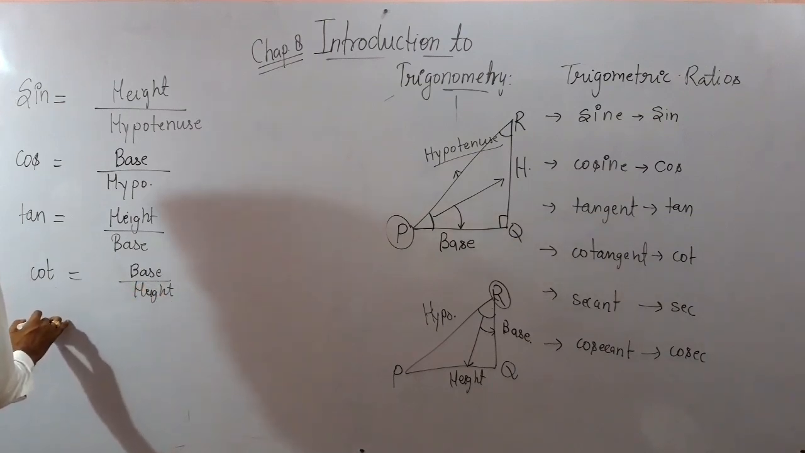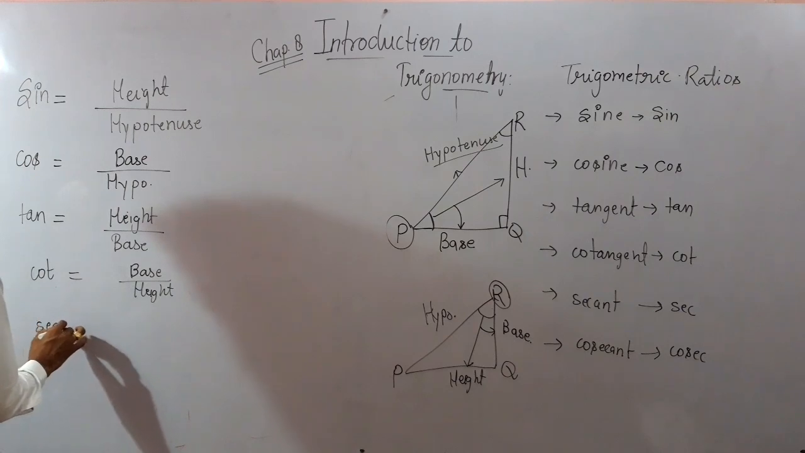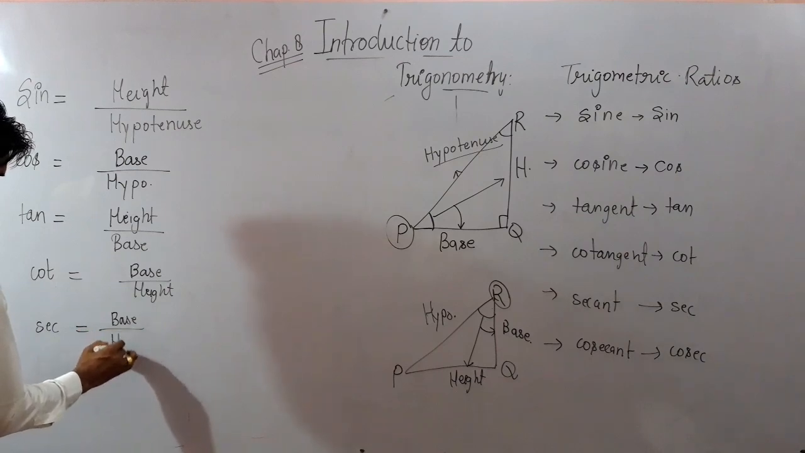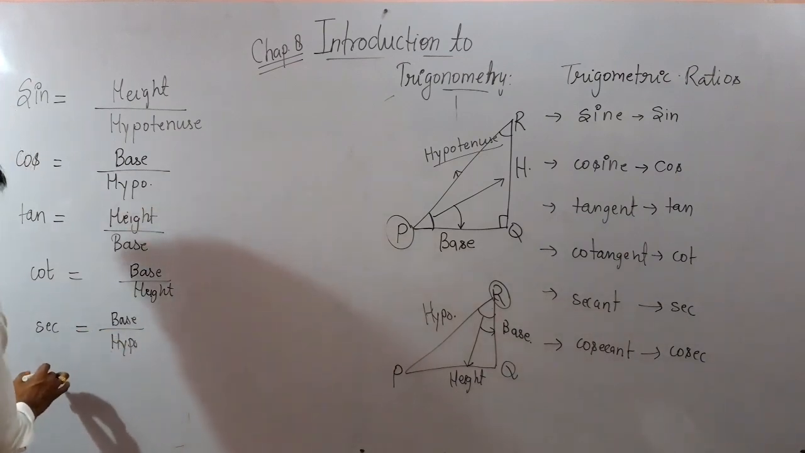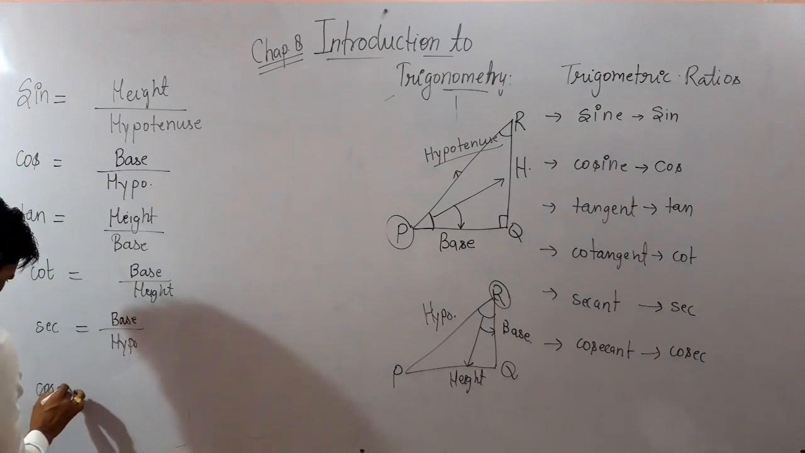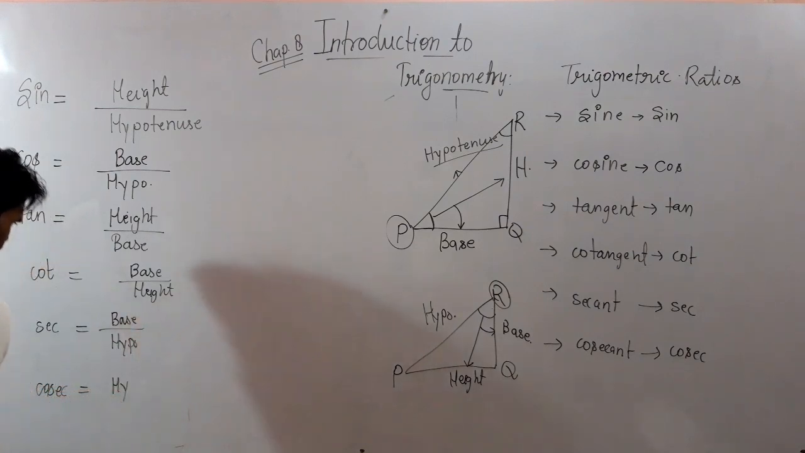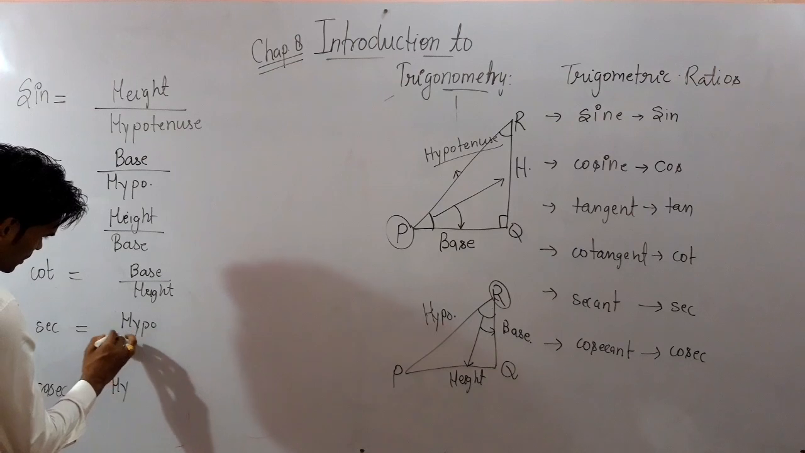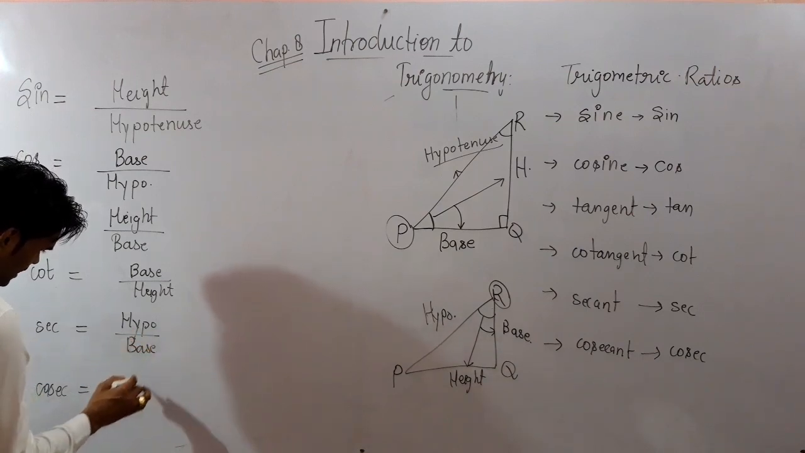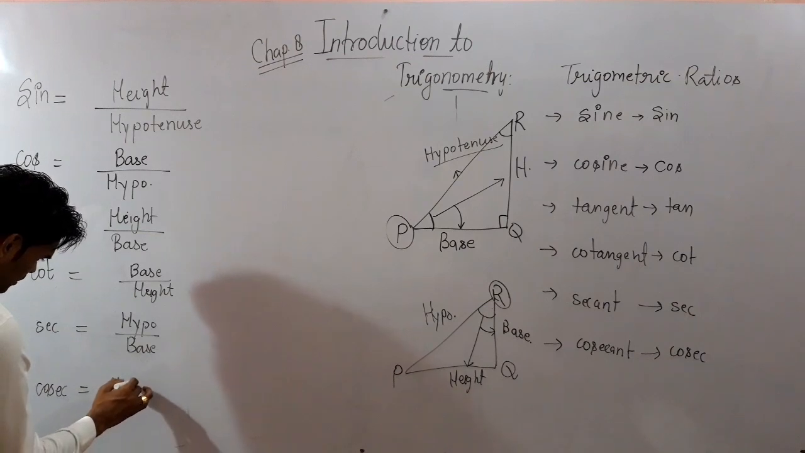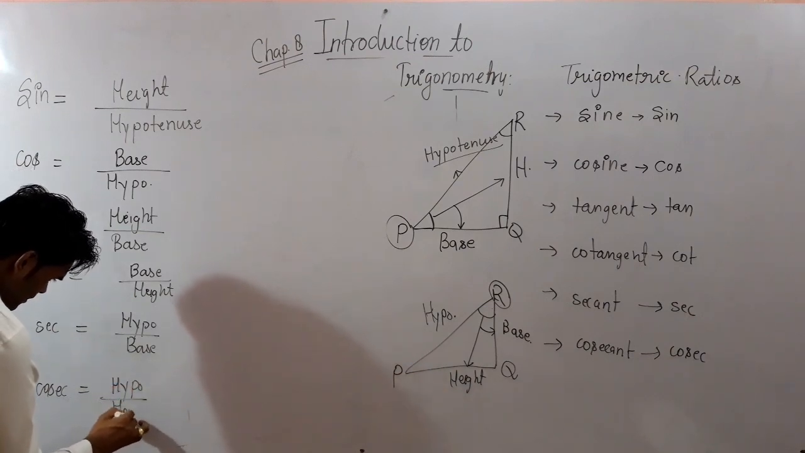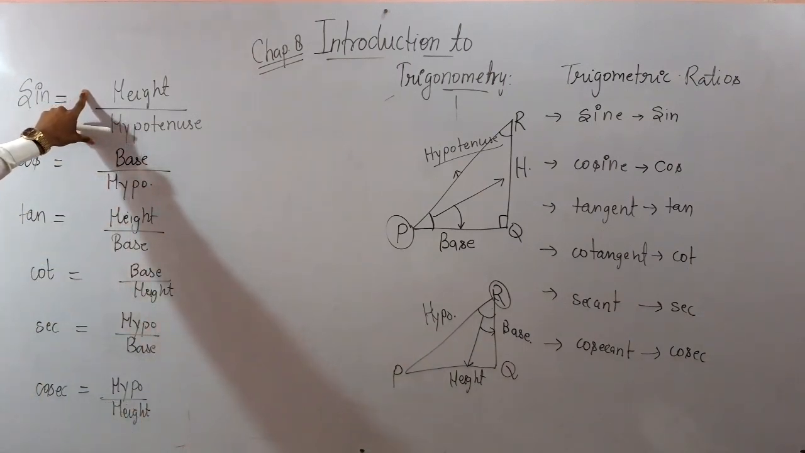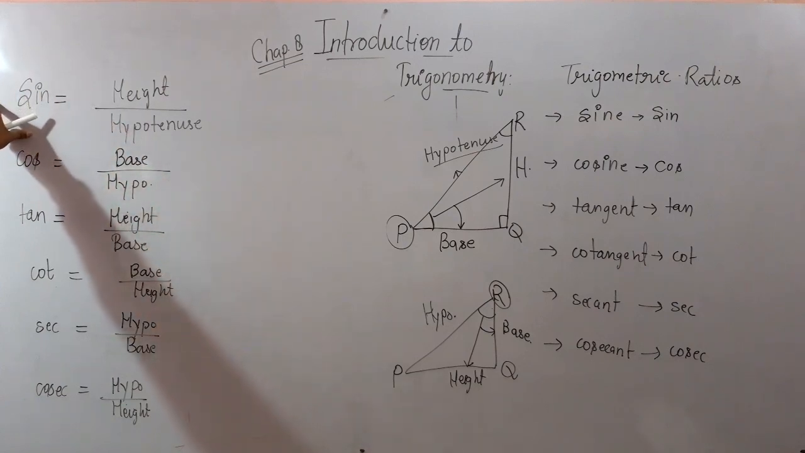After that comes sec, and it is the ratio of hypotenuse and base of the triangle. And the last one is cosecant, and it is the ratio of hypotenuse and height of the triangle. So we have seen how the sides of the triangle are related to these trigonometric ratios.